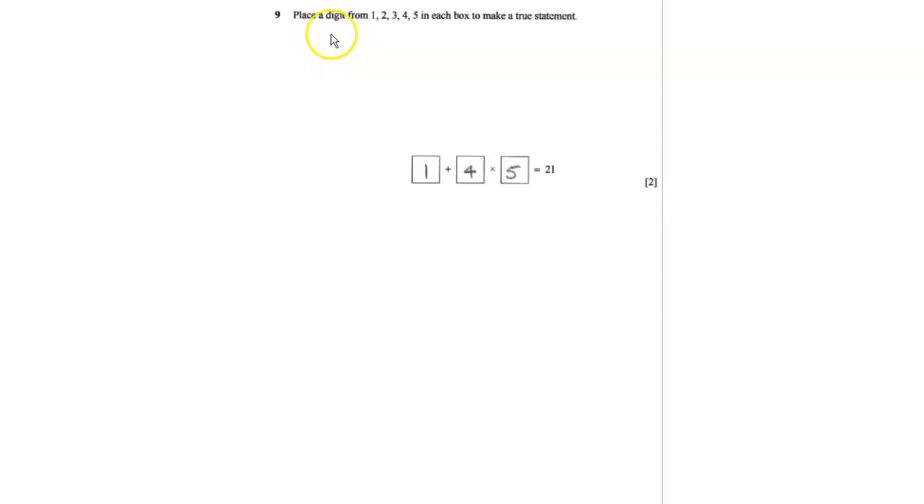Question 9, it says place a digit from 1, 2, 3, 4, 5 in each box to make a true statement. Now this is a BODMAS question. So what you're looking at is getting the multiplication done first and then adding. So when we look at this one, we can take 4 and 5 from those numbers and multiply them together. So 4 times 5 is 20, and then add 1.